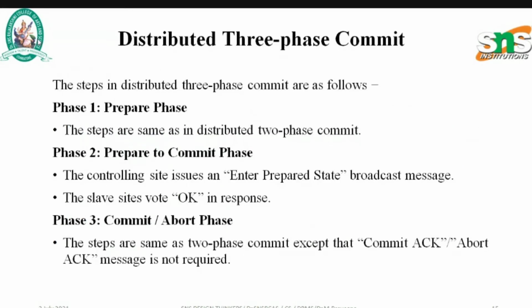Next, let's see distributed three-phase commit. In this, there are three phases. The first one is the prepare phase, whose steps are as in the distributed two-phase commit. The second phase is the prepare to commit phase. Here the controlling site issues an enter prepared state broadcast message, and the slave sites vote OK in response. This is the difference: the slave sites need to give the response OK.